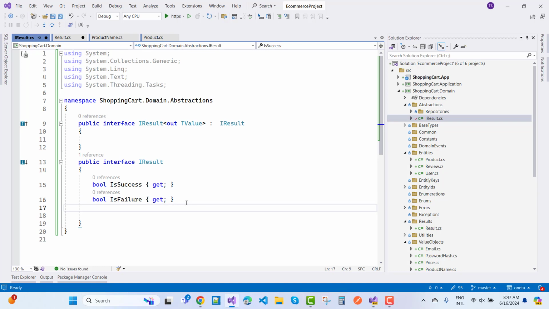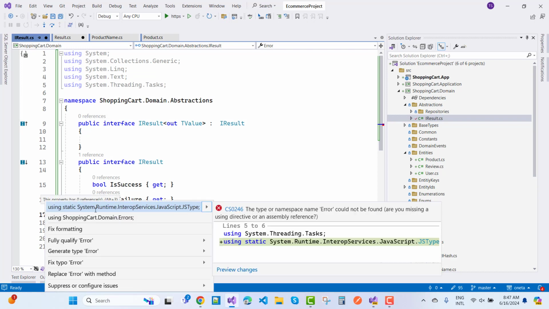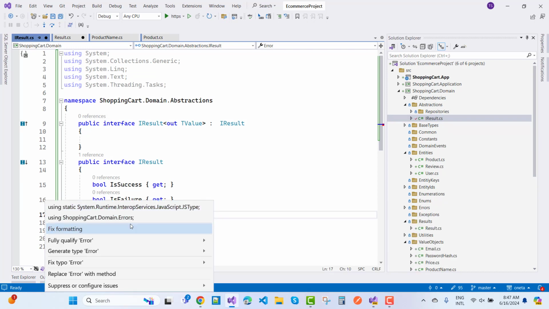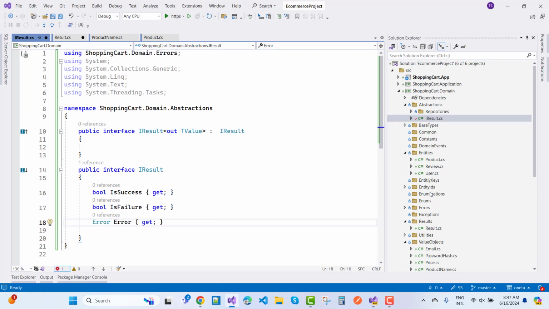And the next one is error messages. So error, and that is error, and just fine. Error class is what? Domain.errors, and here we have the errors like that.